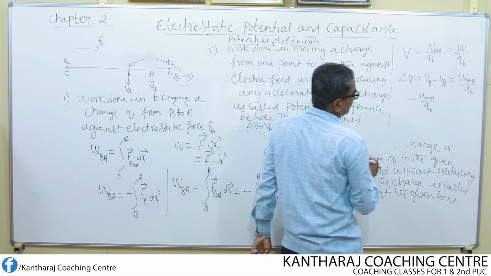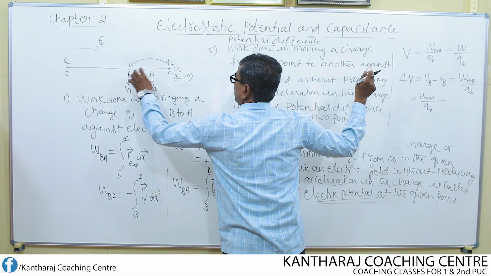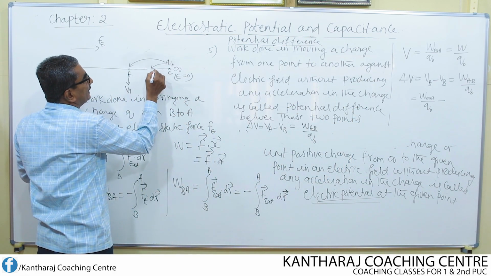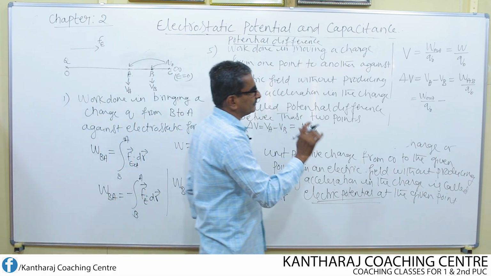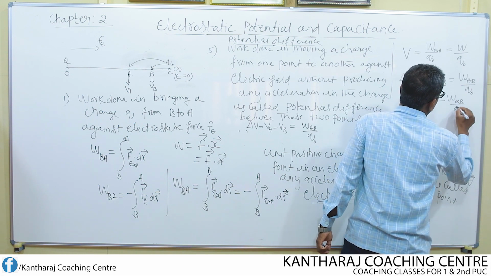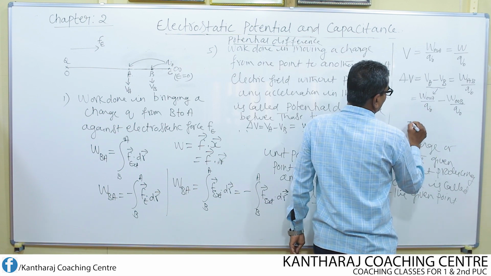Okay? Then minus potential at the point B means work done in bringing the same test charge from infinity to the point B, which is nothing but VB. Infinity to the point B. Understand? I am writing for this.